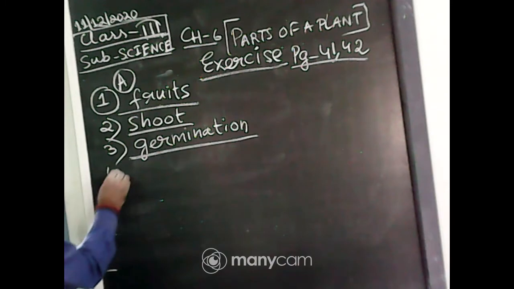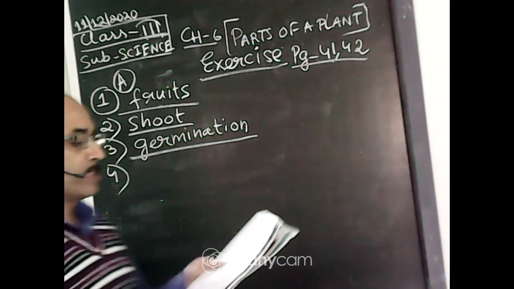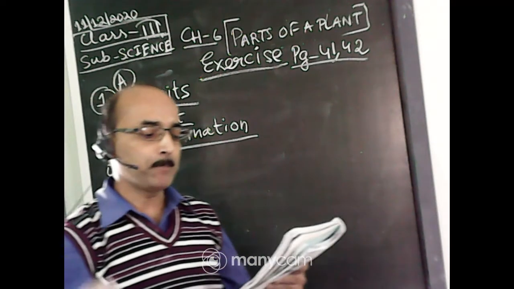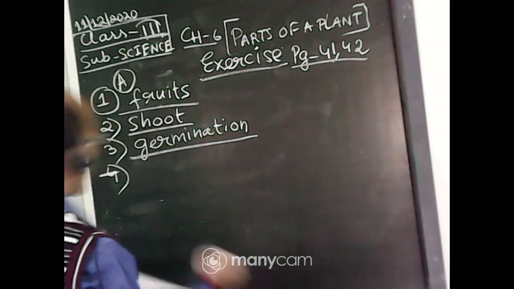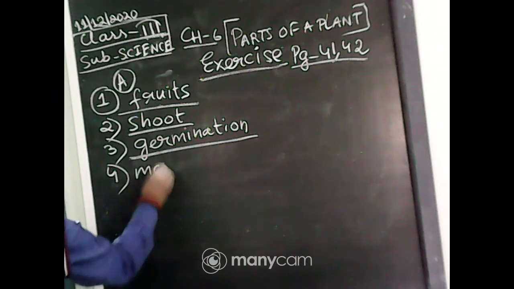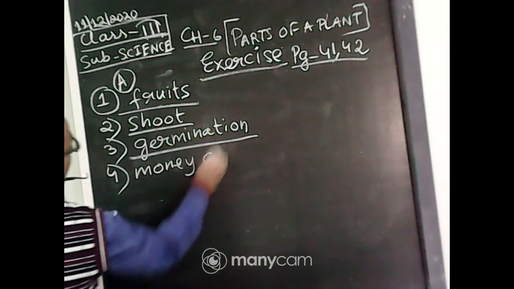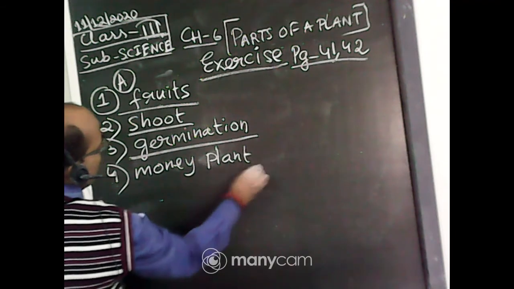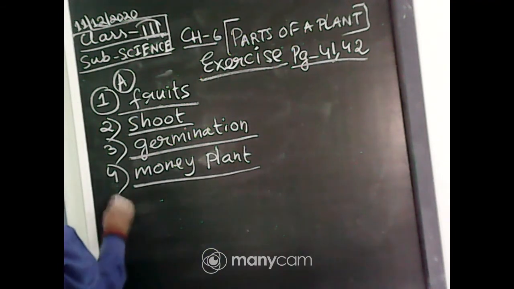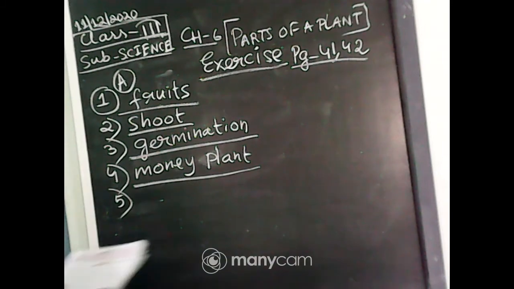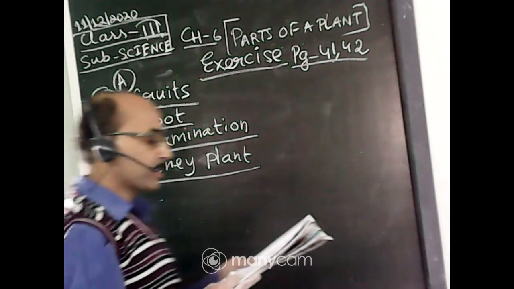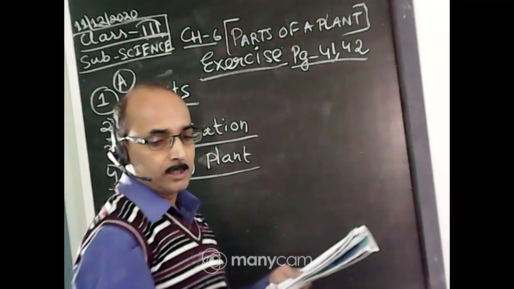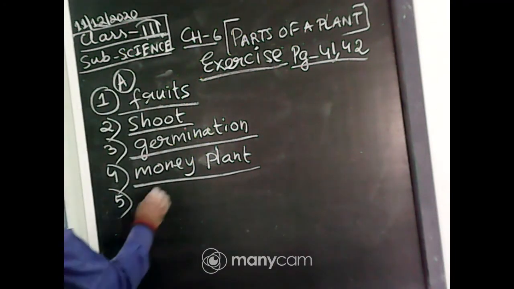Number 4. A plant which requires support. Is it neem? Is it money plant? Is it rose? It is money plant. It needs support because it is a climber. Number 5. What do the roots of radish, carrot and turnip store? Chlorophyll, food, water. It is food.